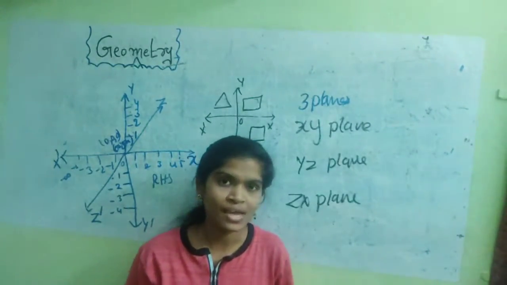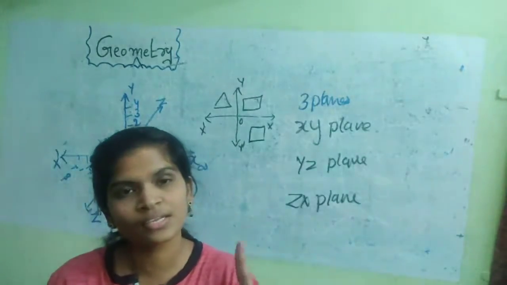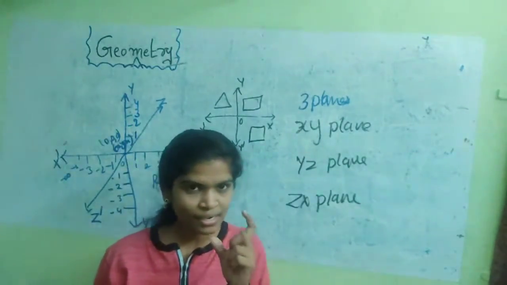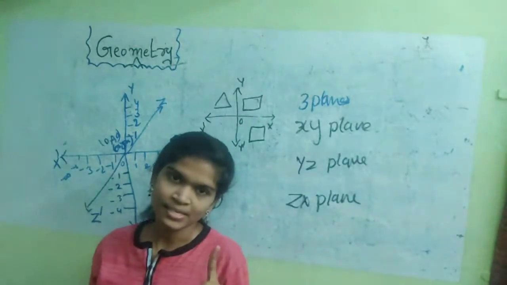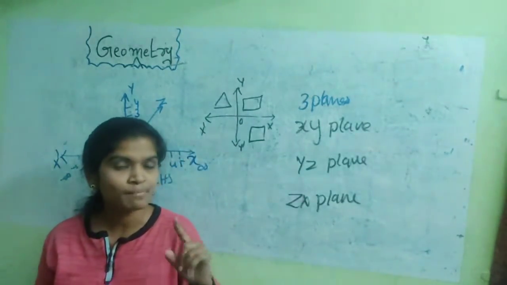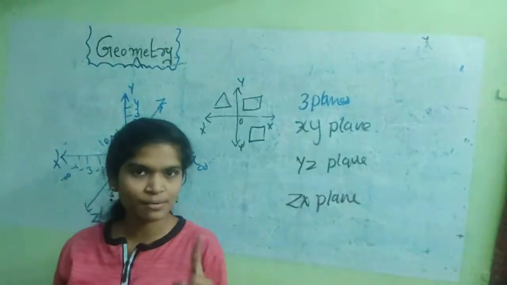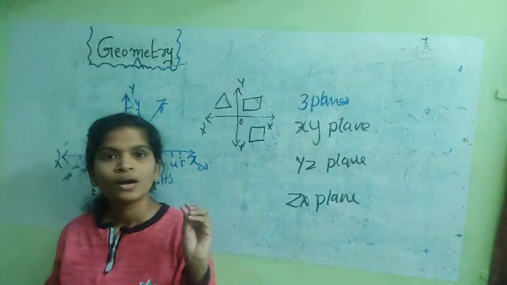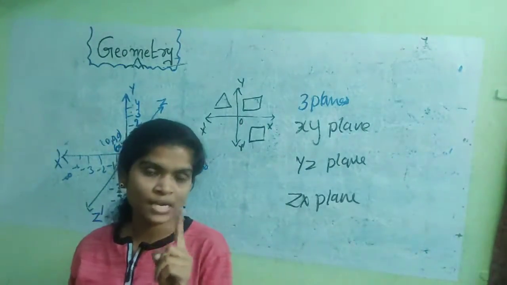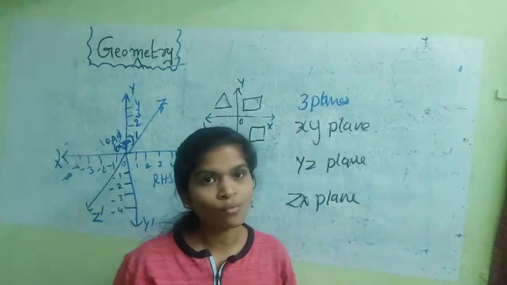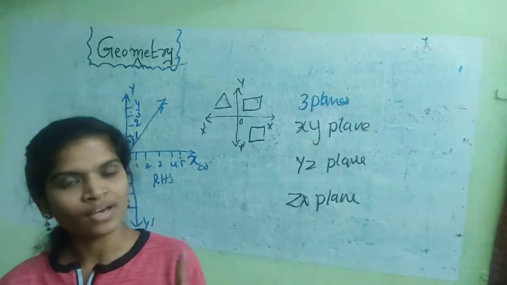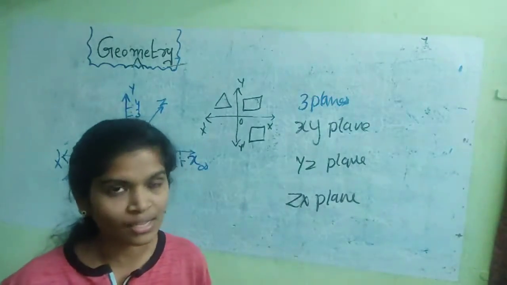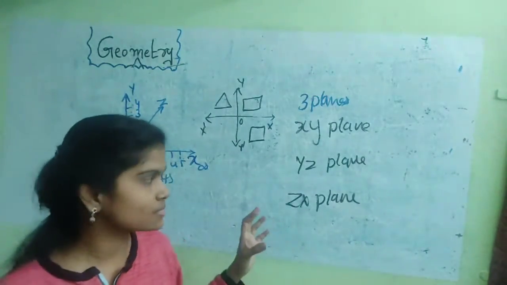So with the 3 axes we can construct 3D shapes, and with the two axes X and Y, 2D shapes can be represented. With only one axis, only one value, it is a line segment or ray. Representation is like this.